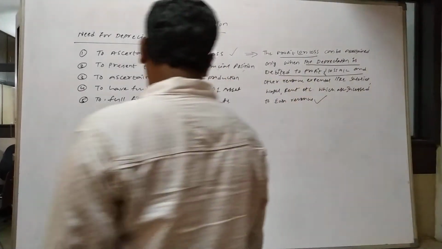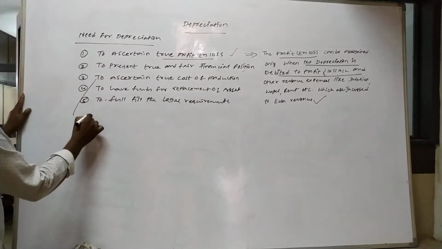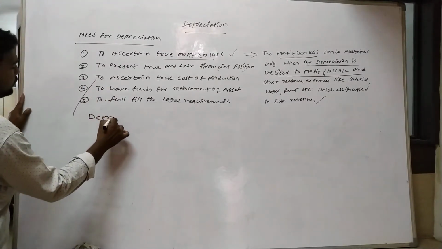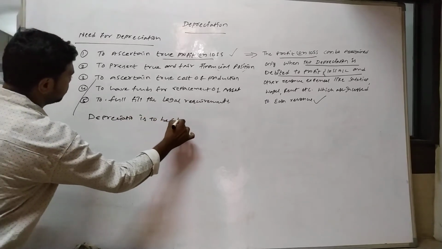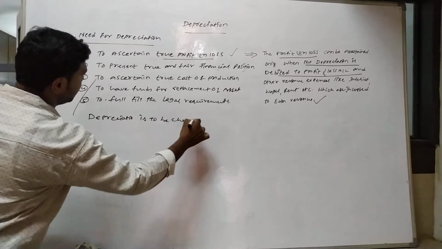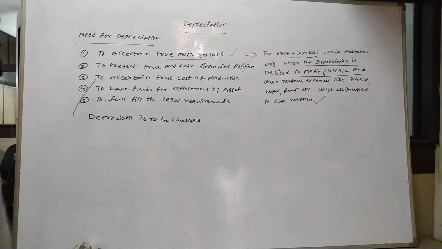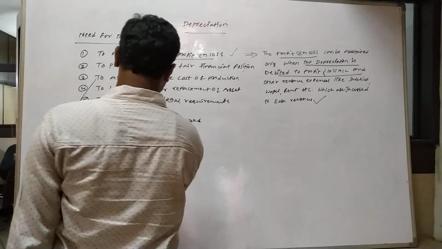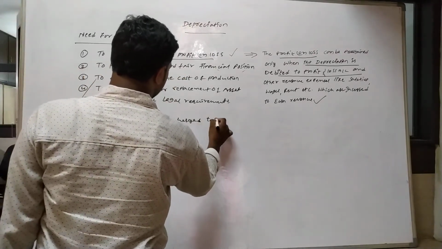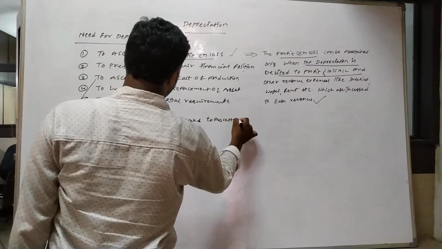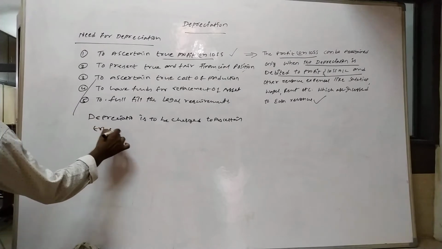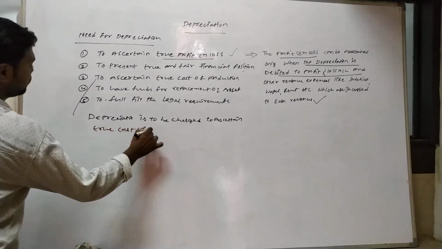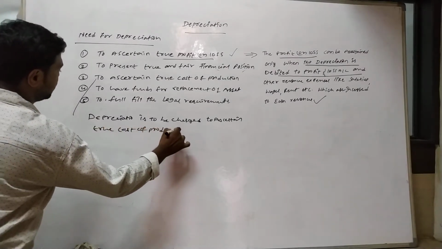Depreciation is to be charged to ascertain the true cost of production.